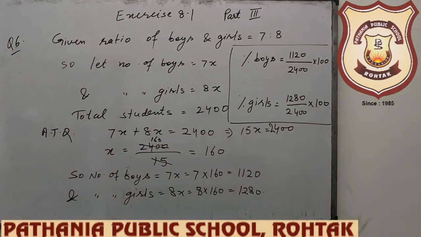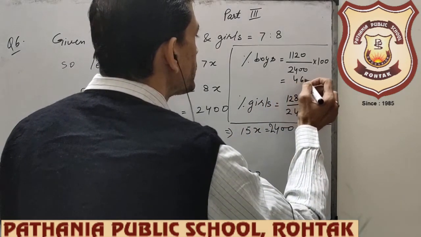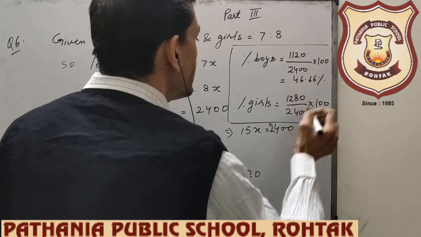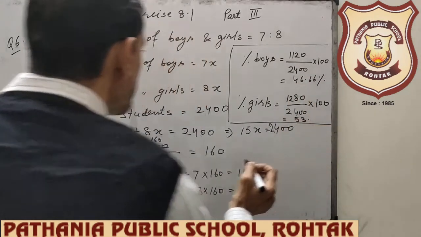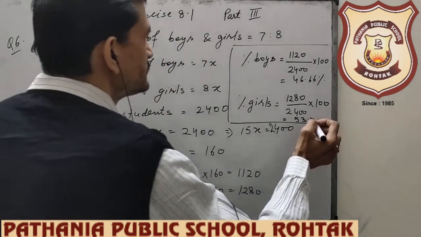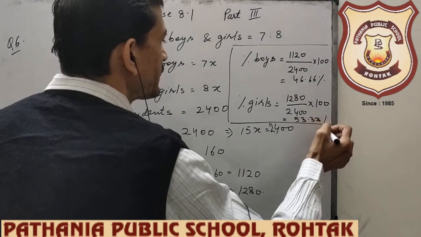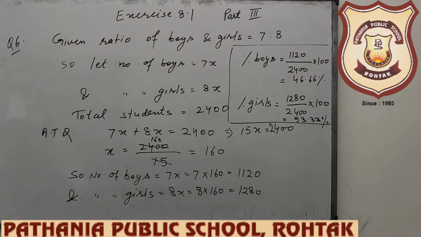Percentage of boys will be 46.66% and percentage of girls is 53.33%, I think. Yes. After calculation you will get this answer. So I hope it is clear to you.